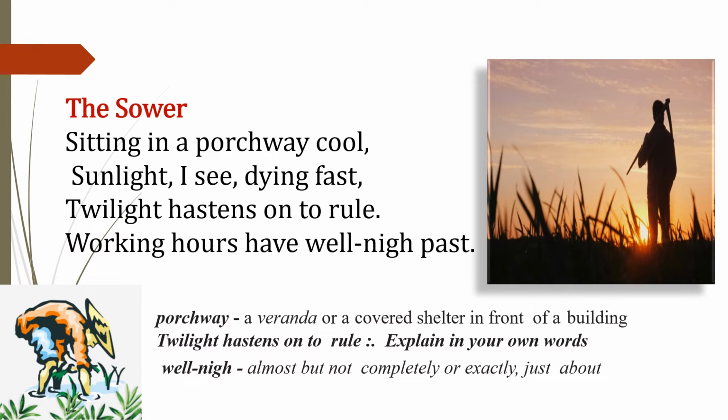There is twilight everywhere, that is, the sun is setting and a very low light of the sun is present. Working hours have well nigh passed. That is, working hours are almost about to complete. That is the time when the poetess is sitting and watching the farmer, the sower.